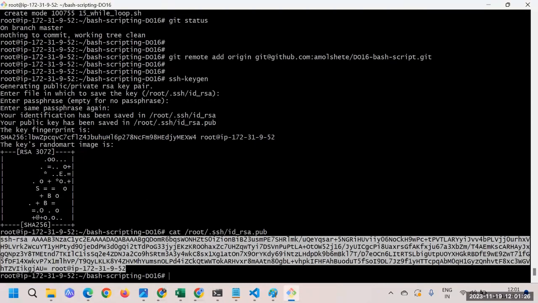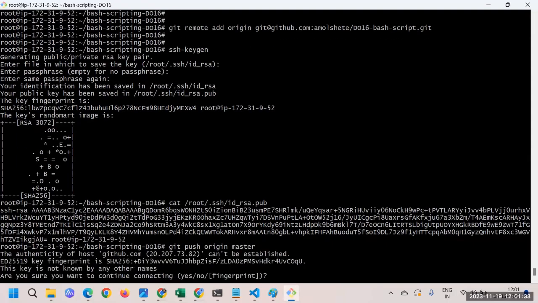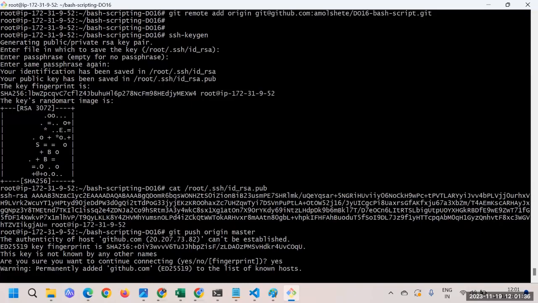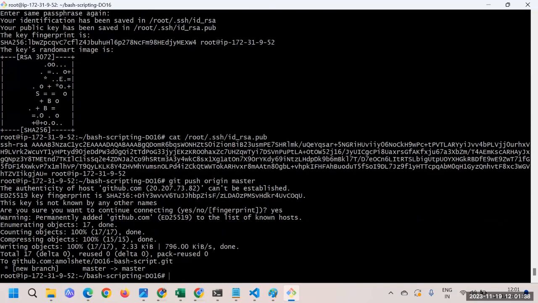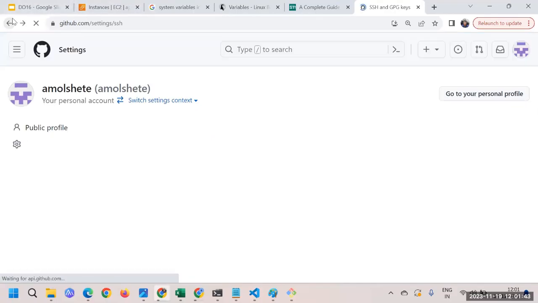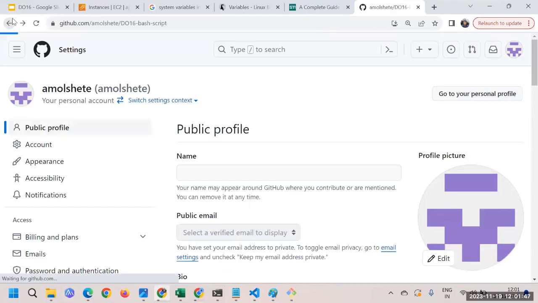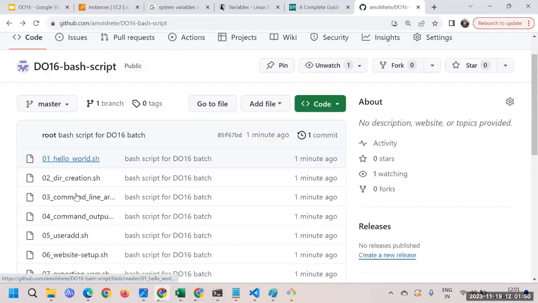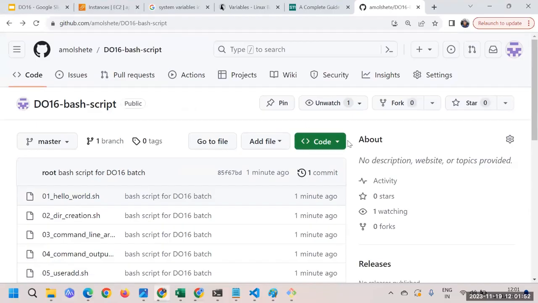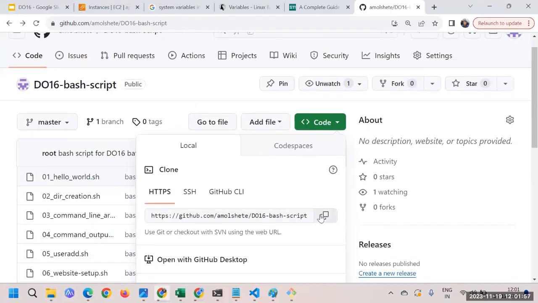Now it's time to push it. So here you'll say git push origin master. This is the branch you are working on. Just say yes. And here we have pushed it. Now if I go back and refresh that repository, here you can see we have this DO16 bash script. I'll share this HTTPS link with you by pasting it in the chat box.